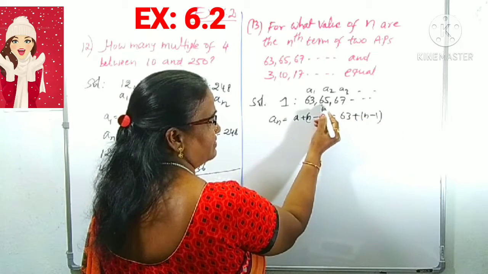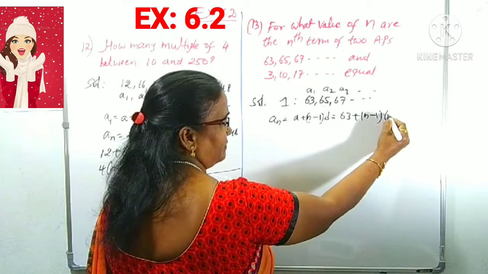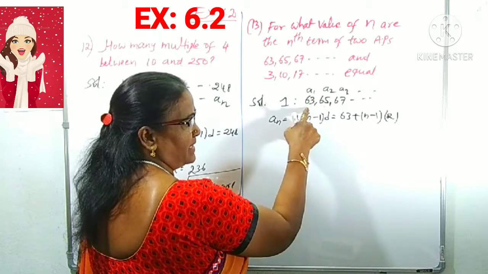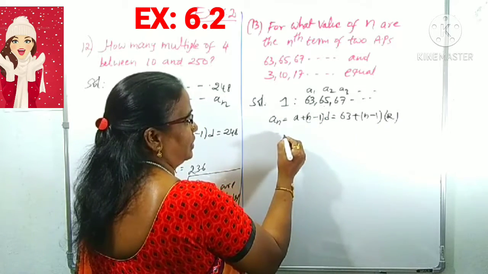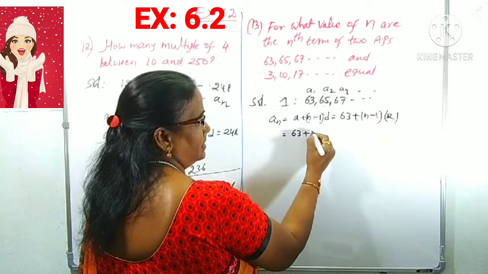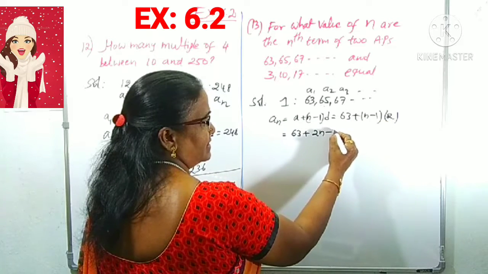What is the common difference? A2 minus A1, 65 minus 63 is 2. Now we can calculate: this is 63 plus 2n minus 2. 2 into minus 1 is minus 2.